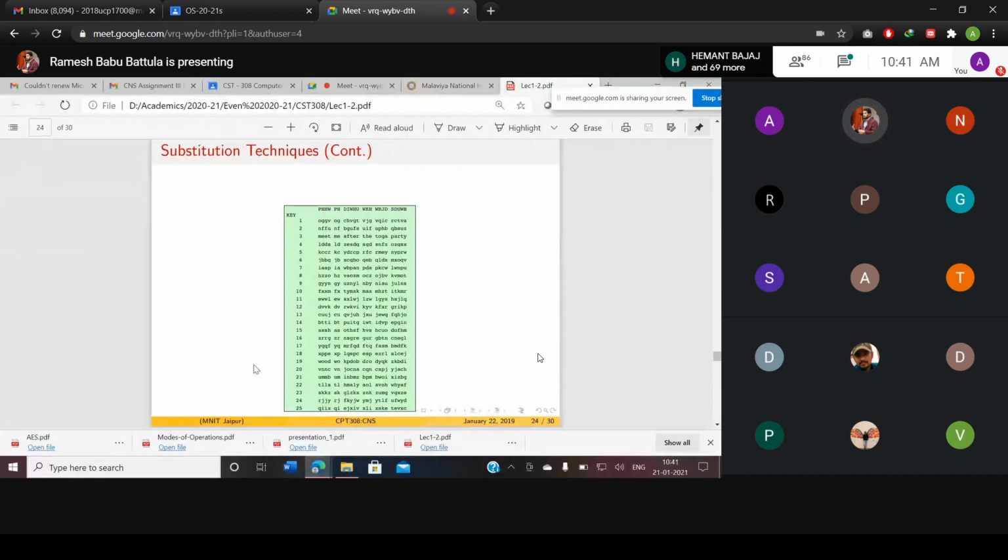Suppose I find all possible replacements, from the first letter to the 25th letter. Suppose here P is there. I may start with O, then N, then M, and so on, then after L, K, and so on.